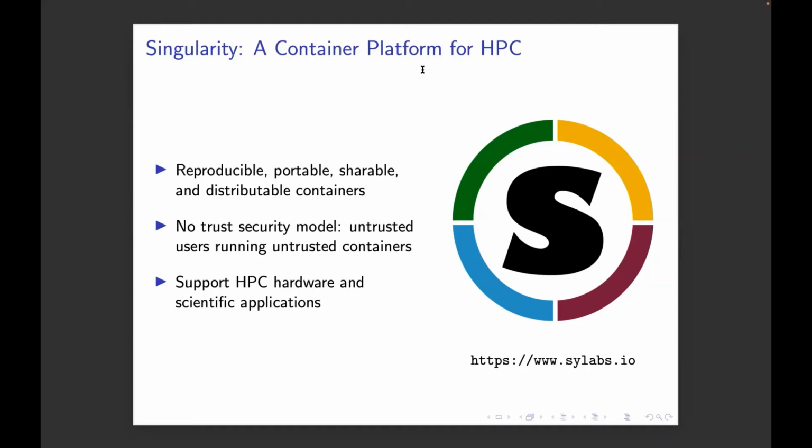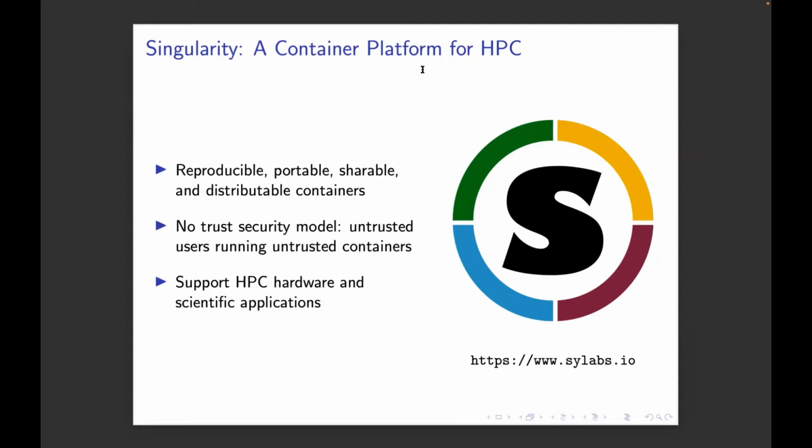But it did two things differently. It basically said there's no trust in the security model. You don't have to trust the user to the same degree you did in Docker. It's assumed that untrusted users are running untrusted containers on a system, and it tries to minimize the damage that someone can cause, given the security flaws they saw at the time in Docker for running in these HPC shared environments.